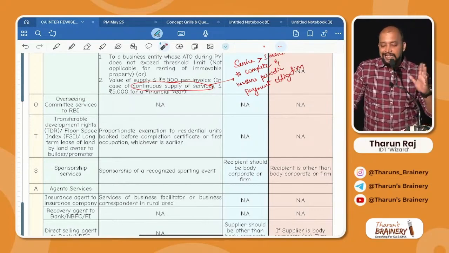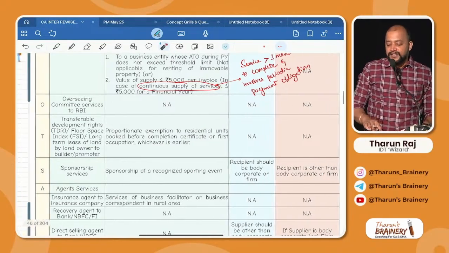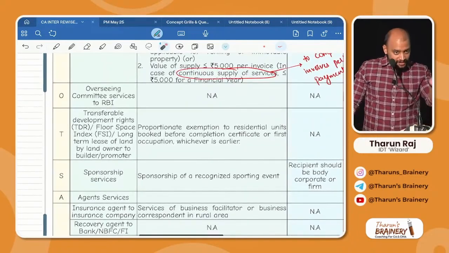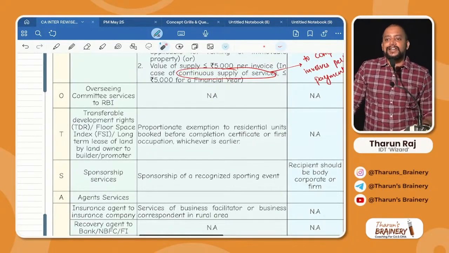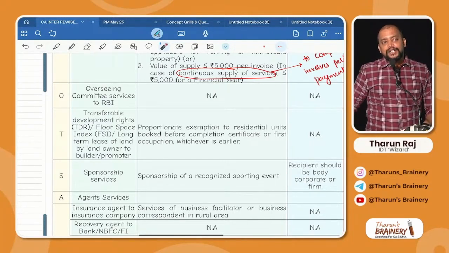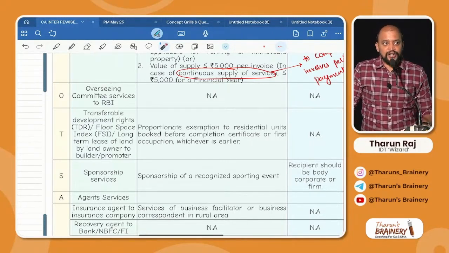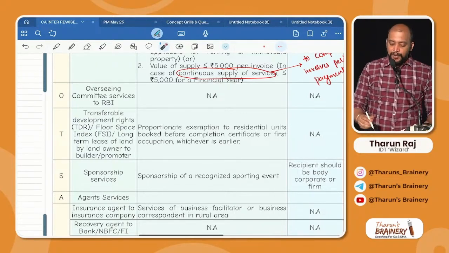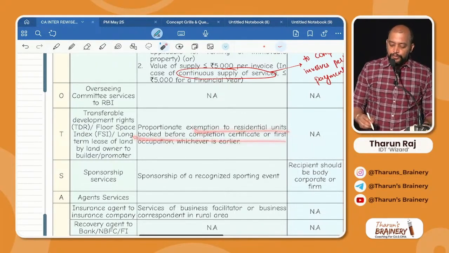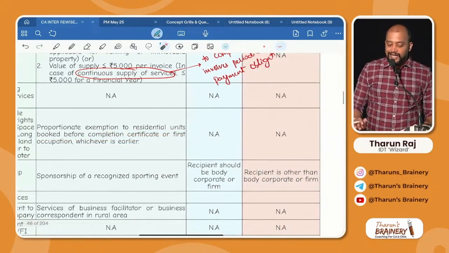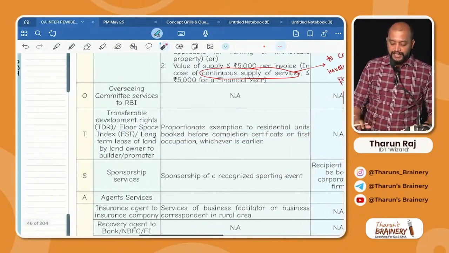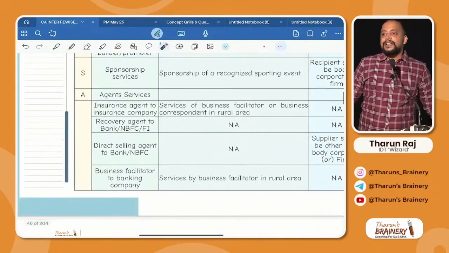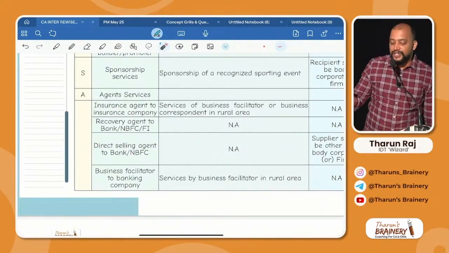Clear? Then TDR, FSI, long-term lease. Did we discuss any exemption for this? Just now, today only we discussed. What is that? Proportionate exemption, for residential units booked before completion certificate or first occupation, whichever is earlier, divided by total area. Do we have any condition for RCM? No. Non-applicability of RCM also we don't have anything. Clear? So we completed this.